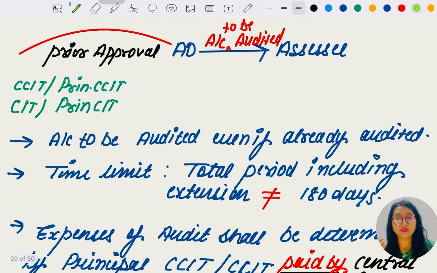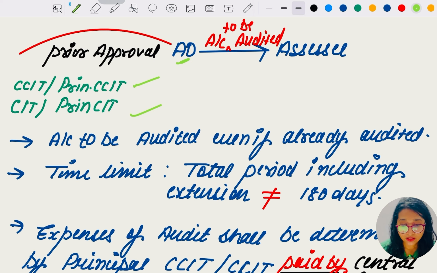Now the question comes here: does he have to take any prior approval from any authority, or can he directly direct the assessee? Prior approval is to be taken by the assessing officer. By whom? CCIT, Principal CCIT, or CIT, Principal CIT. These are the authorities from which the assessing officer has to take approval: CIT, PCIT, CCIT, PCCIT.